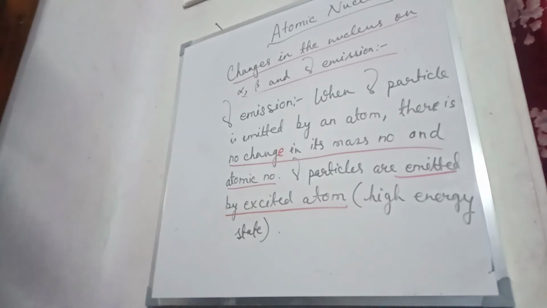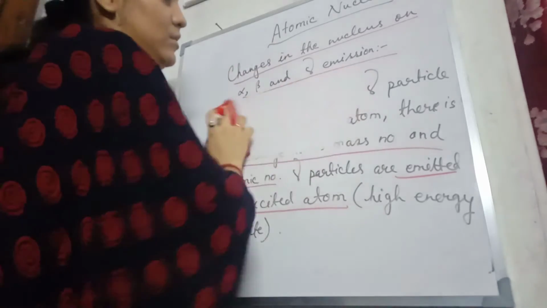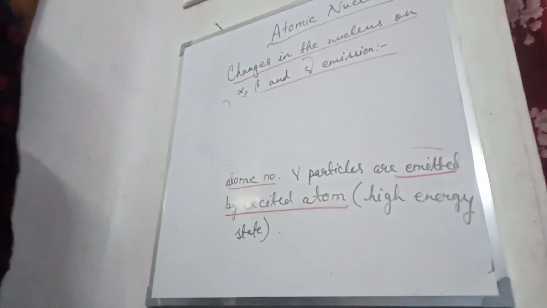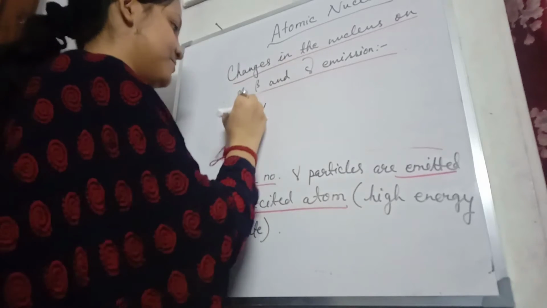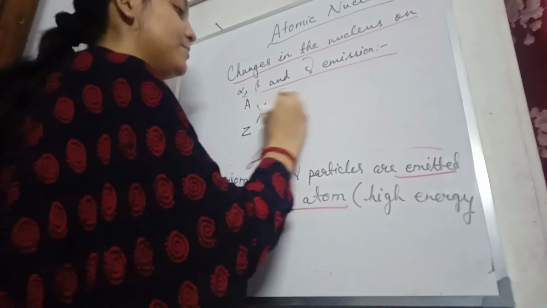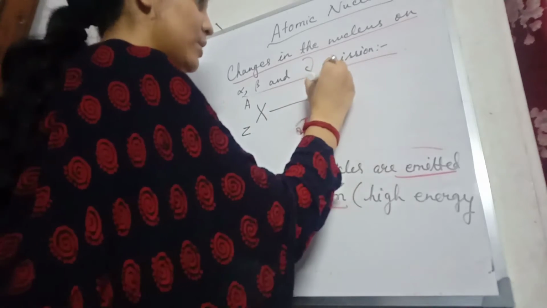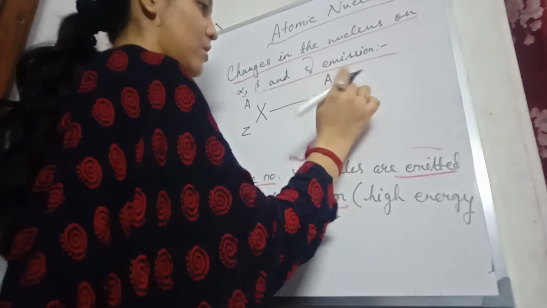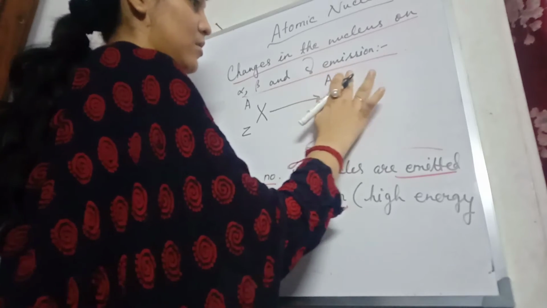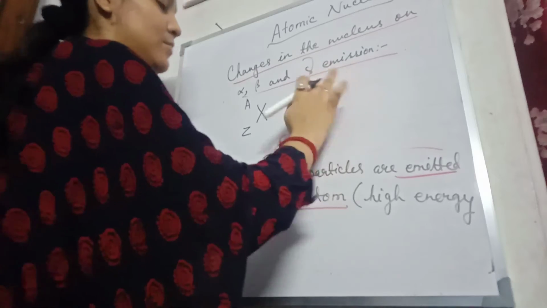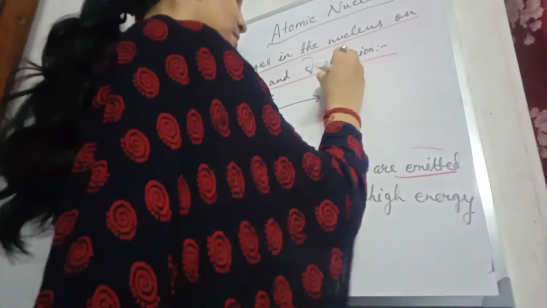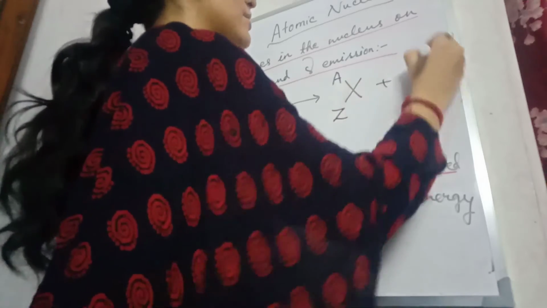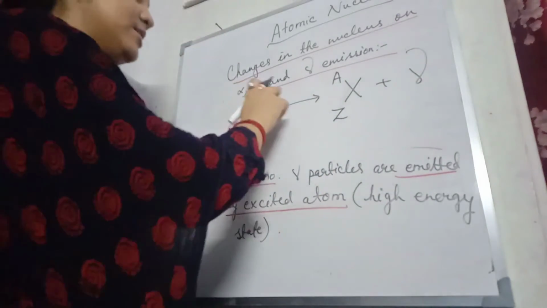Okay, so let's see this with the general equation. Element X, with A mass number and Z atomic number, gives you Y, the daughter element or the new element. Sorry. Element X star will give you element X, A, Z plus gamma. Now this star means what?